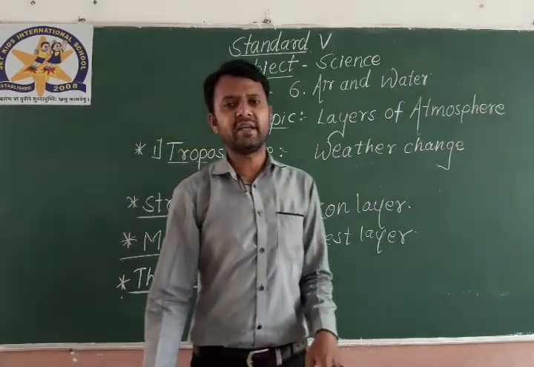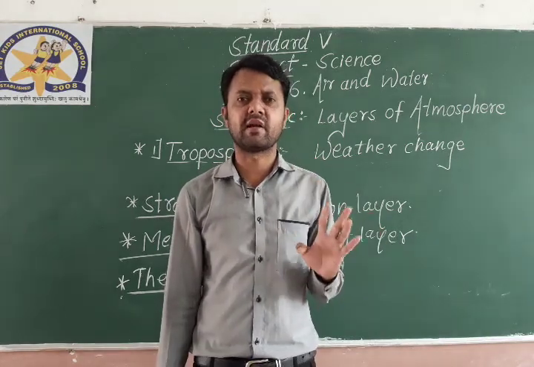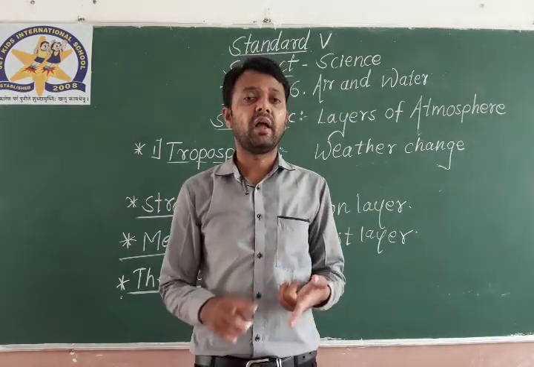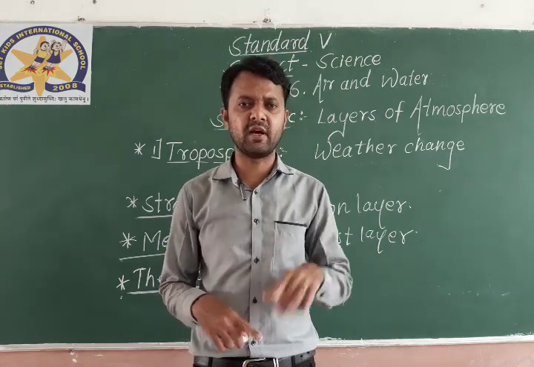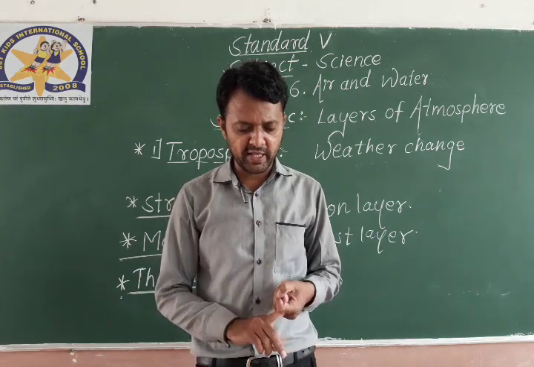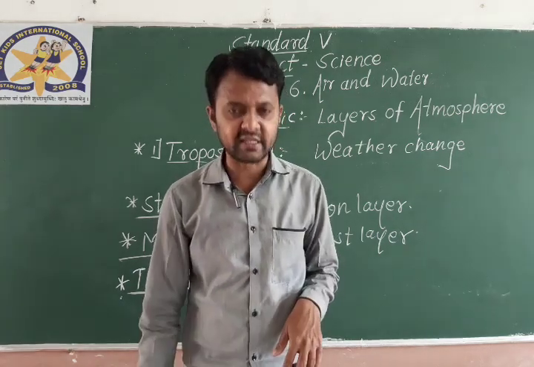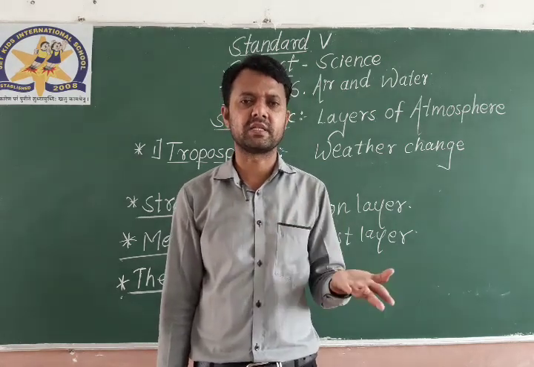Thermosphere. It is the fourth layer of the atmosphere, first of all. This is the general statement. It is just above the mesosphere, and space shuttles fly in this layer. Here the space starts.